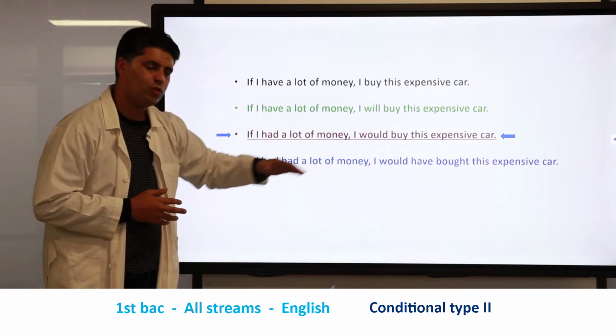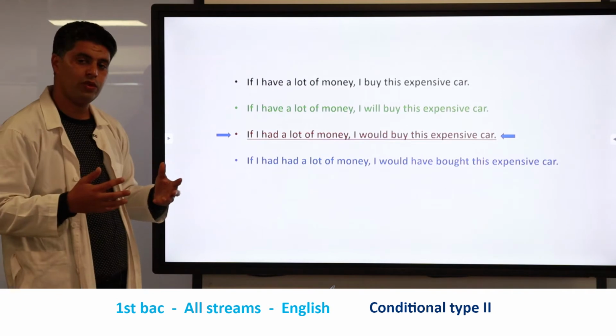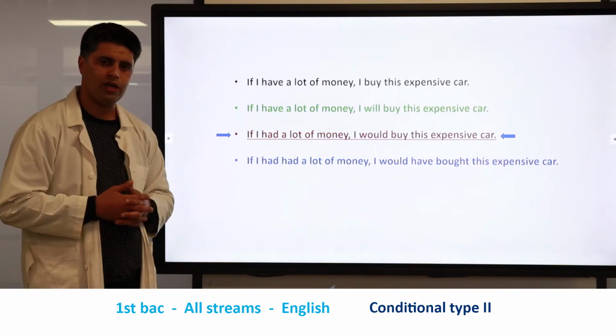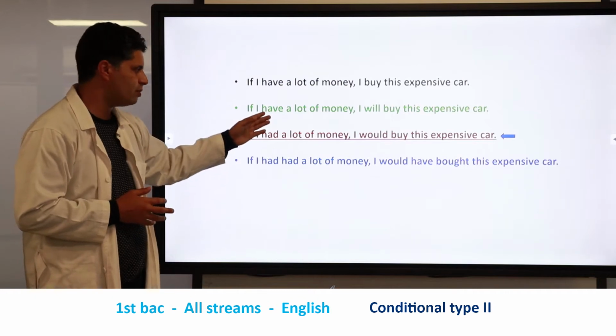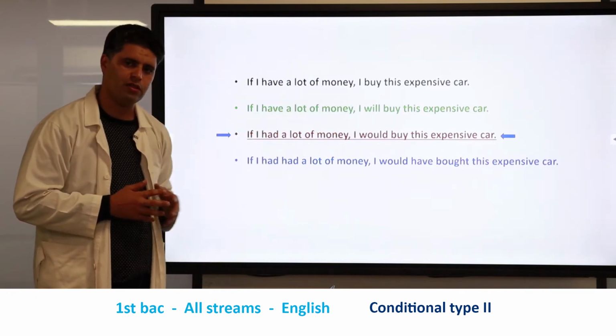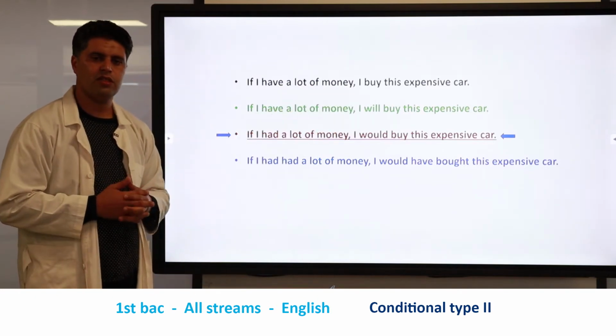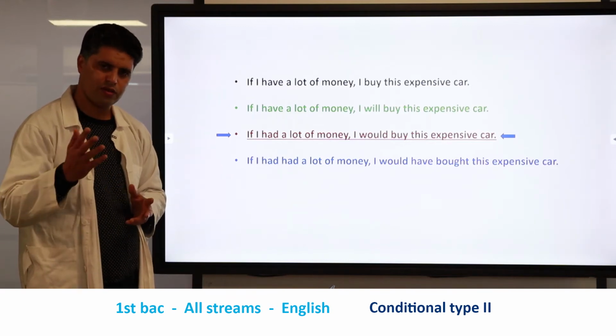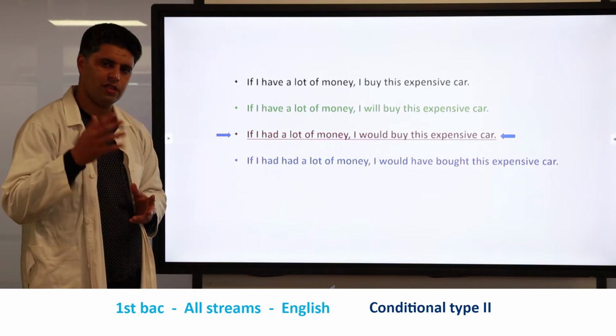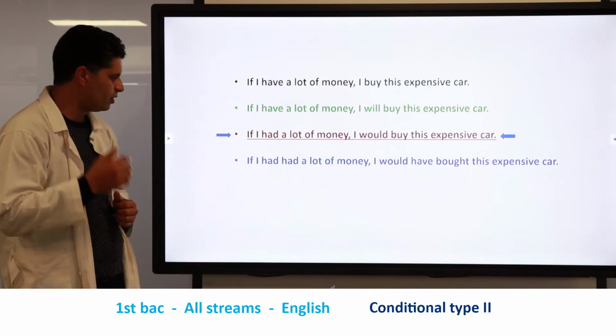Here also, we have the subject I, and we have will, and we have buy. This is the future simple. Present simple, future simple. Yes, it is the structure of the conditional type 1. Of course, you have studied the conditional type 1 before.